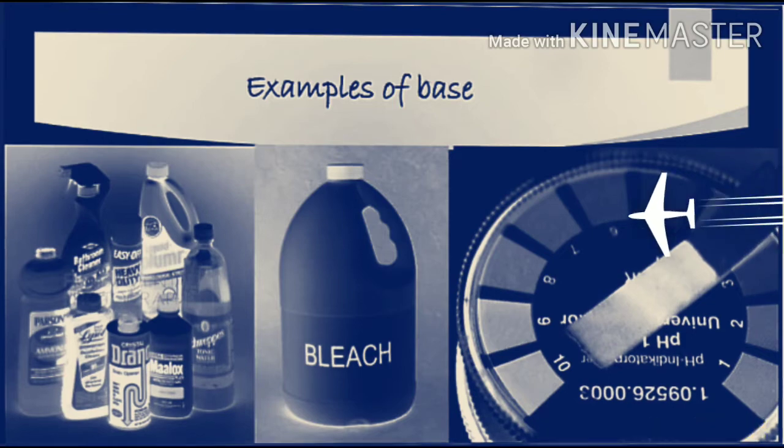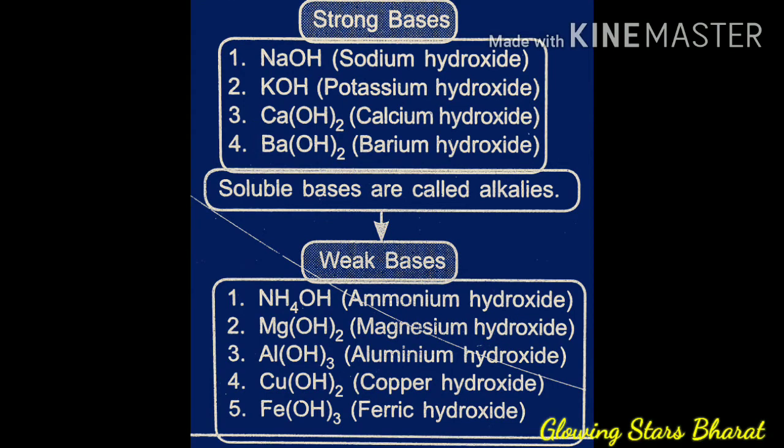Dear student, bases are classified into two categories. First, strong base, and second, weak base. Strong base examples: NaOH, sodium hydroxide, KOH, potassium hydroxide, Ca(OH)2, calcium hydroxide, Ba(OH)2, barium hydroxide. These all are strong bases.